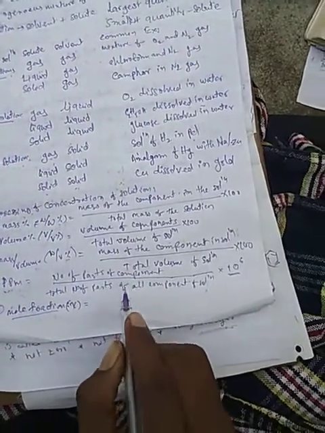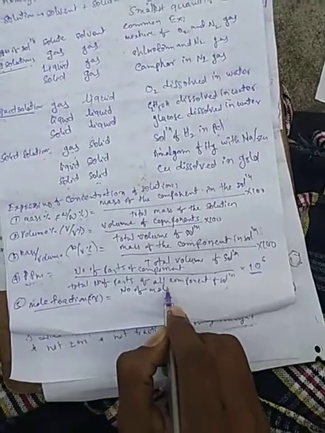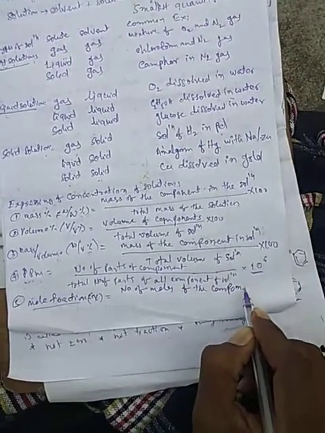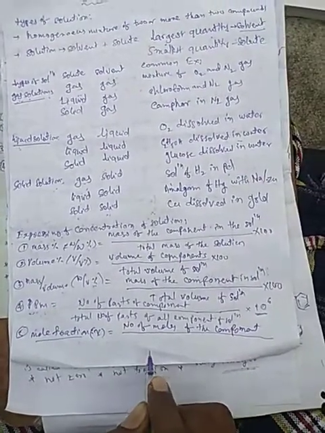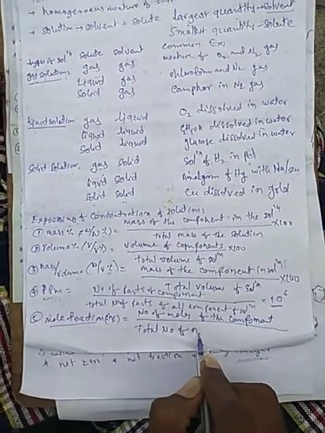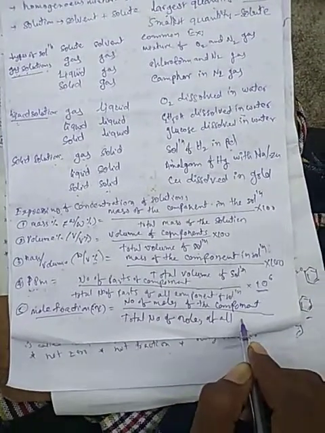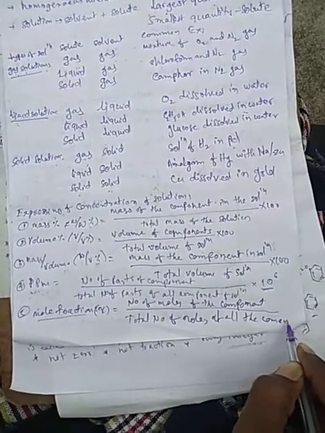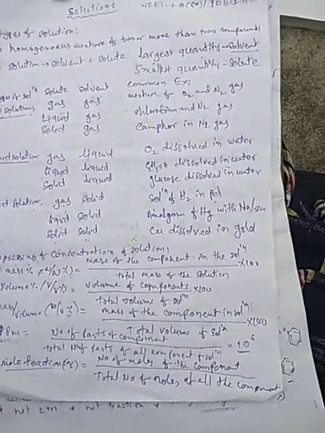Now we can write it as the number of moles of the component by the total number of moles of all components, which is called mole fraction.